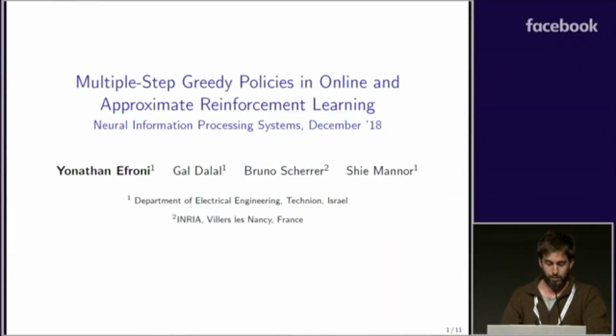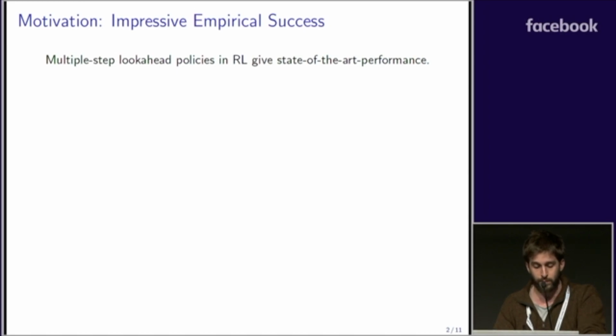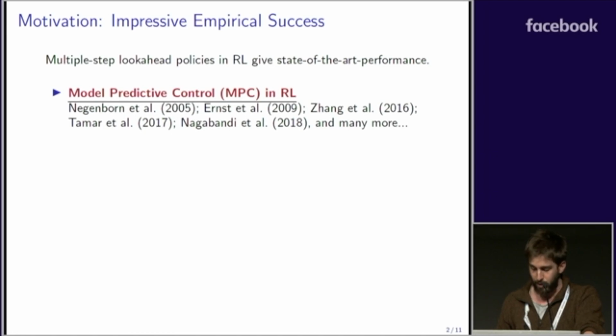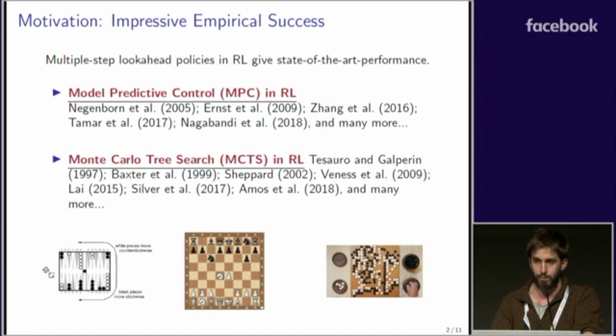Hey everybody. I'll talk today about our work on multiple-step greedy policies in online and approximate reinforcement learning. The motivation for this work is basically the fact that multiple-step look-ahead policies in reinforcement learning give state-of-the-art performance, as everybody probably knows. For example, by combining MPC or by using MCTS in reinforcement learning, impressive empirical success has been achieved in the past.